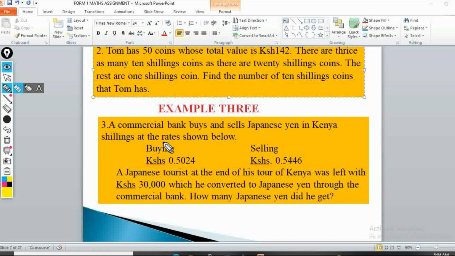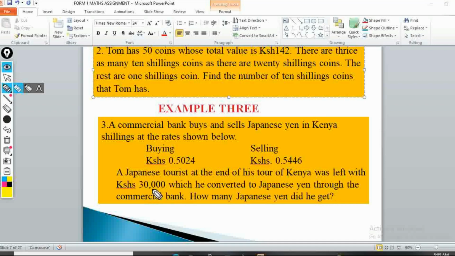Now let's see. The bank buys at 0.5024, then sells at 0.5446, and you can see the selling price is slightly higher than the buying price. So we have a Japanese tourist at the end of his tour of Kenya who is left with 30,000, which he converted to Japanese yen through the commercial bank. Now, how many Japanese yen did he get? So this is somebody who had 30,000 shillings, which he wanted to convert to Japanese yen, of course.